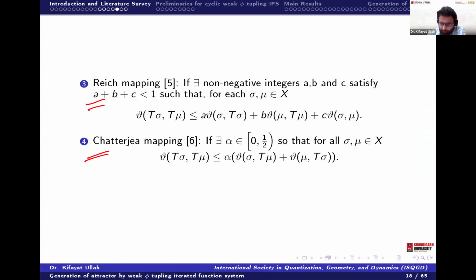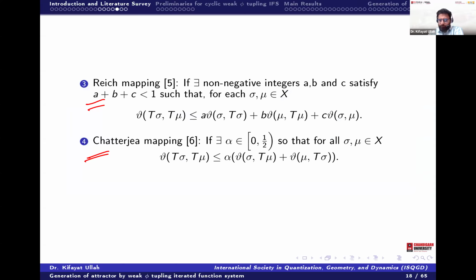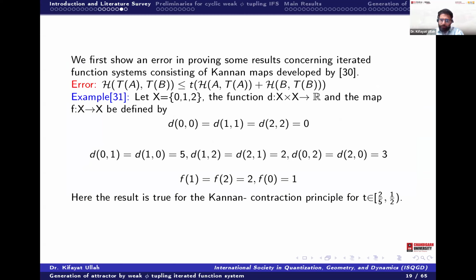So first of all, I want to let you know that we are calling this function a conventional contraction, and this one we call a non-conventional contraction, because here we have the addition with, for example, x and T of x, y and T of y, or x and T of y, like these. Okay, so these are the unconventional and Banach is the conventional. Now I want to show you one example here.